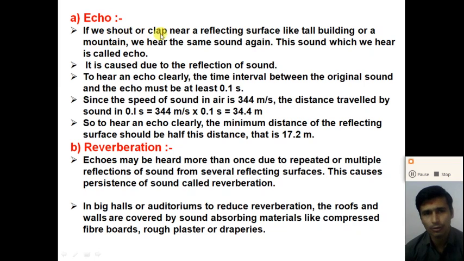If we shout or clap near a reflecting surface like a tall building or a mountain, we hear the same sound again. This sound which we hear is called the echo. If we shout or clap near a reflecting surface like a tall building, mountain or hills, we can hear the same sound again.